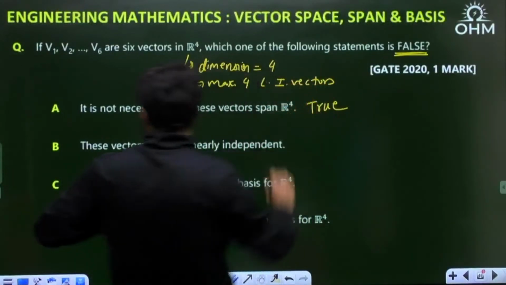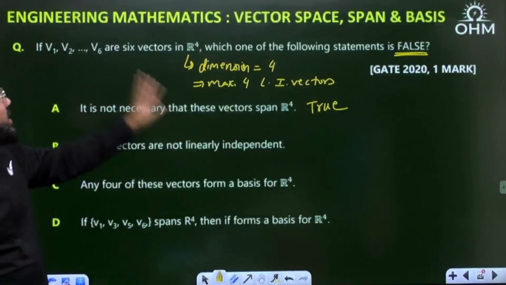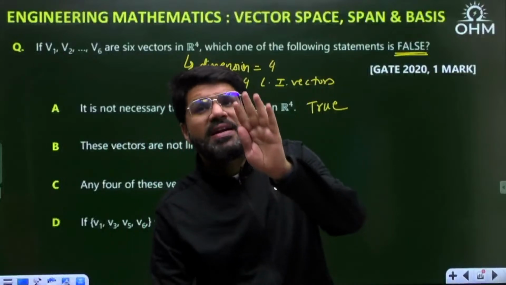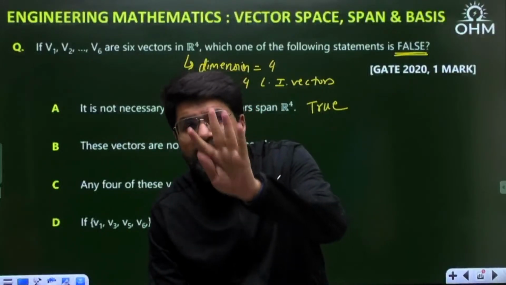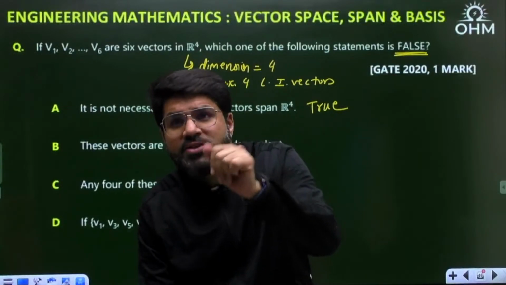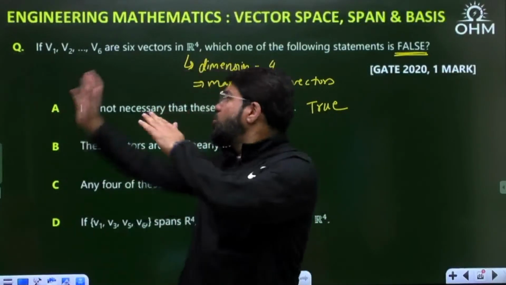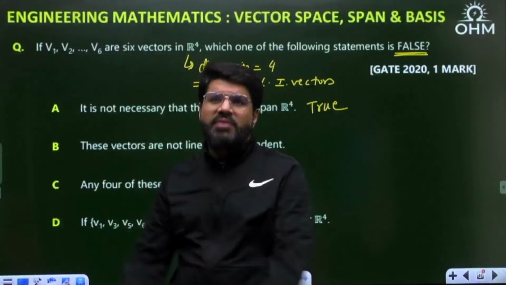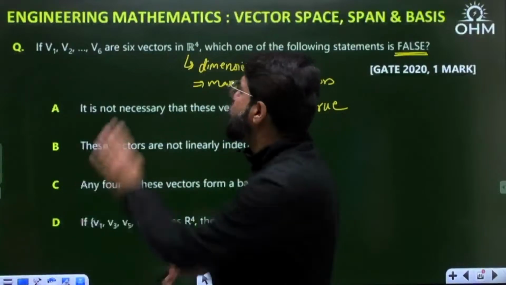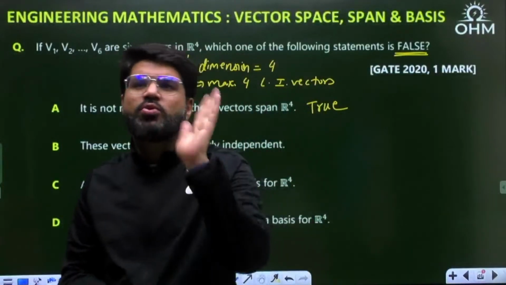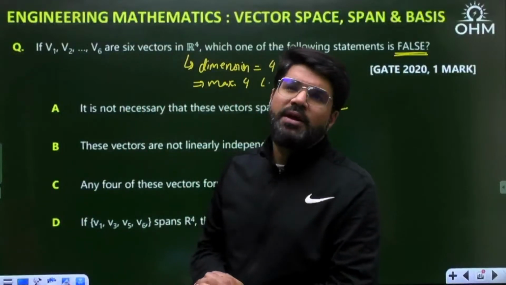So these vectors are definitely not linearly independent. This is a true statement, because only a maximum of 4 out of them are linearly independent. The rest 2 can be dependent. I don't say any 4 out of these will be independent, because the vectors are not given. But even if some random vectors are given, at most 4 of them can be independent, and the rest 2 can be dependent.